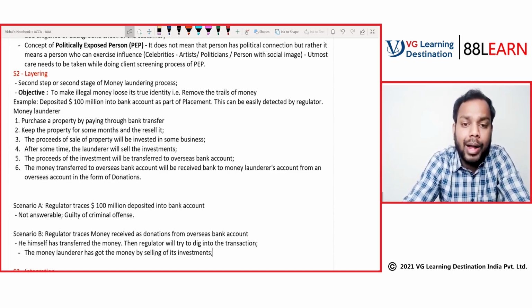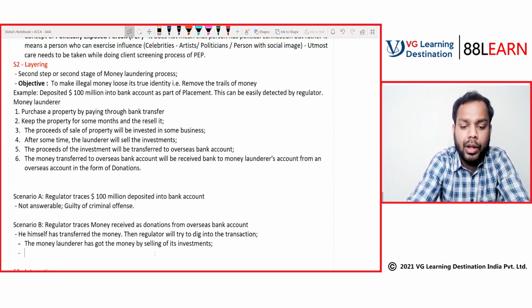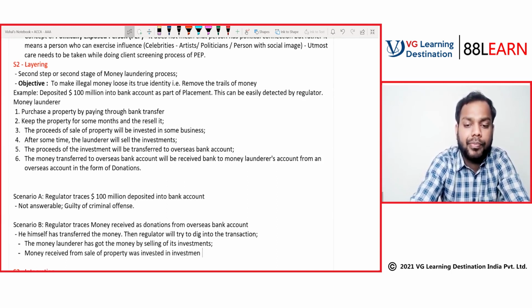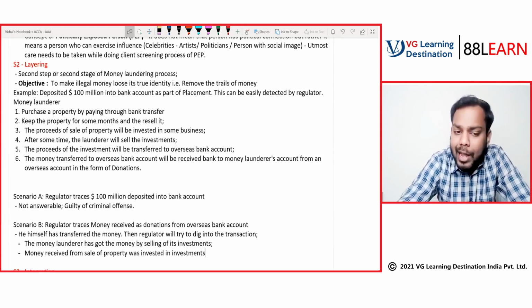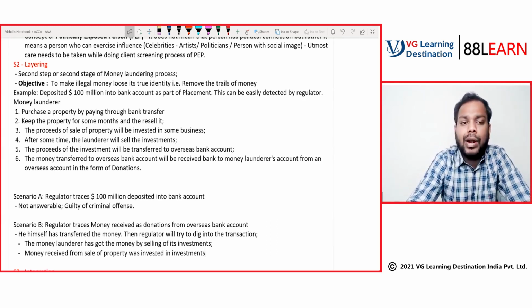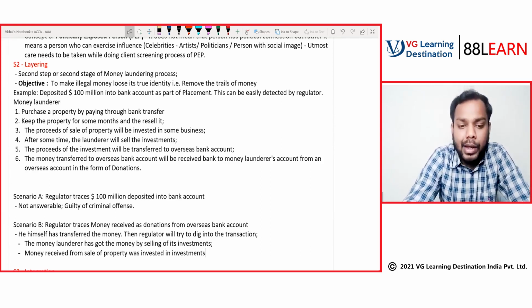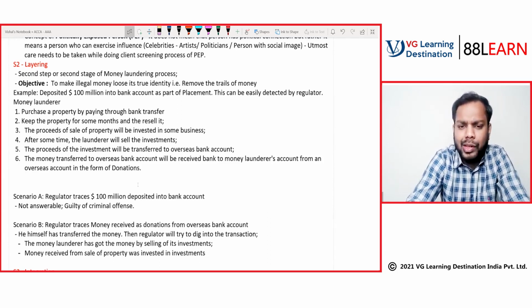I got the money by sale of property, and that money was invested in investments. So there is a series of transactions happening here. With this series of transactions, I have just written six, but there are n number of series.